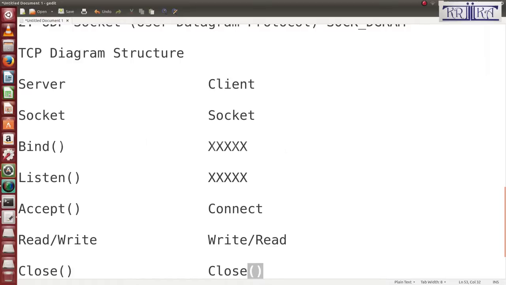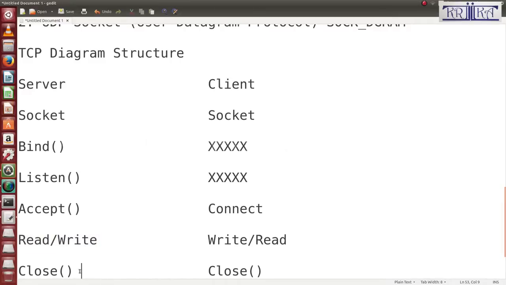When we send any data from the server, it is first sent to the socket. Then the socket will bind. After bind, it will listen for connections. It will make a queue through the listen function. Then it will accept requests one by one, perform read and write, then close.